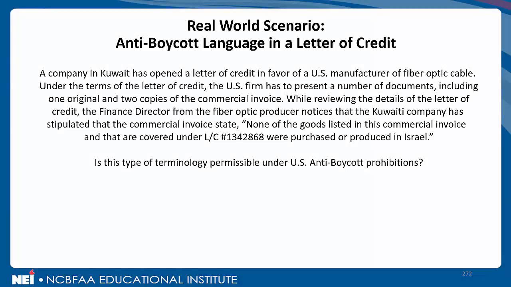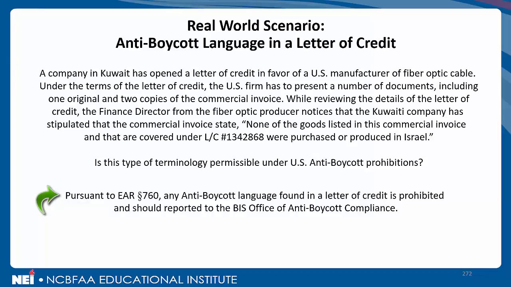The million-dollar question is, is this type of terminology permissible under U.S. anti-boycott prohibitions? Well, since we've explained what anti-boycott terminology is, and we've mentioned that it's mostly against Israel by the Arab League and other rogue nations, the answer to this question should be pretty evident. So think about it for a second and we'll pop it up here.